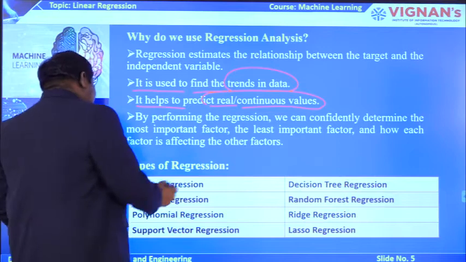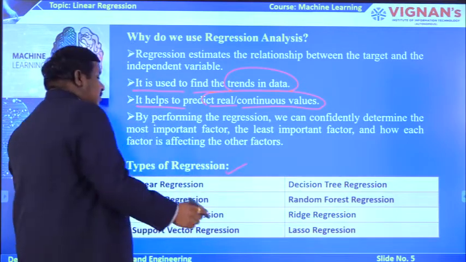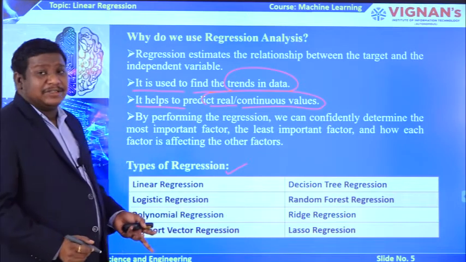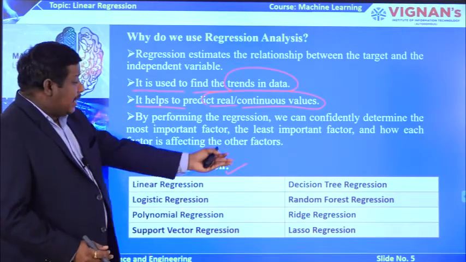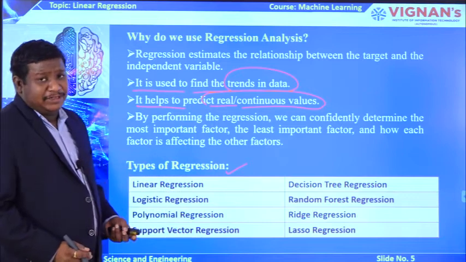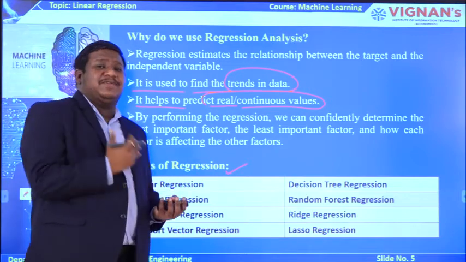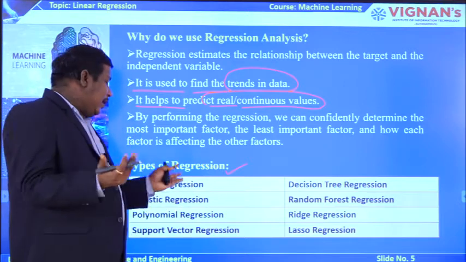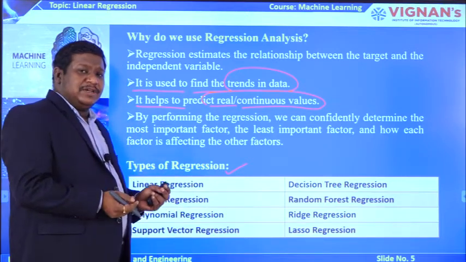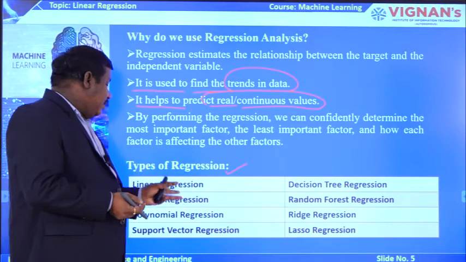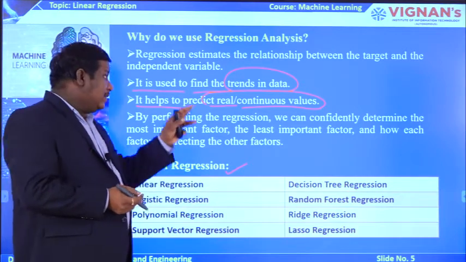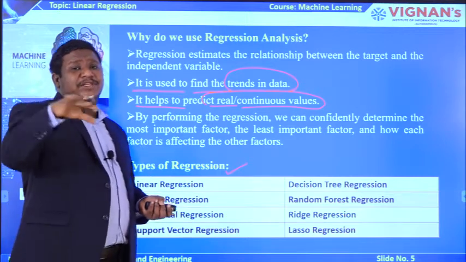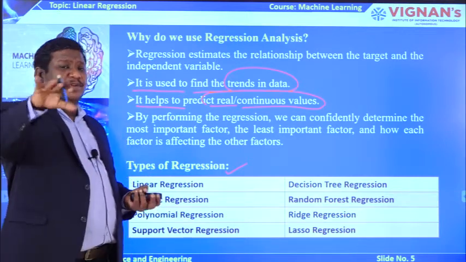So these are some of the types of regressions we have from the literature. We have linear regression, logistic regression, polynomial regression, support vector regression, decision tree, and ridge and lasso regression. All these are different types of regression models, each with its own importance, and all are available in the literature. But in this syllabus, we are covering linear and logistic regressions, which are very famous and the most used regression models in real-time problems of machine learning.